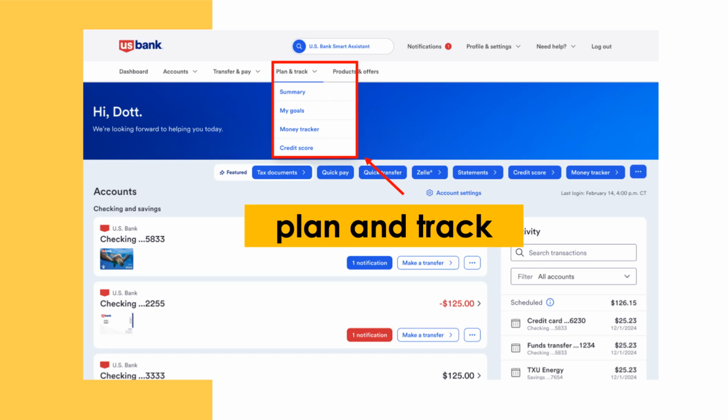When you click on Plan and Track, you will see options like Summary, My Goals, and Money Tracker. Summary gives you an overview of your accounts and spending. My Goals helps you set savings targets, like saving for a vacation or an emergency fund. Money Tracker shows your spending patterns with charts and categories so you can plan better. These tools are designed to help you stay in control of your finances and make smart decisions about your money.